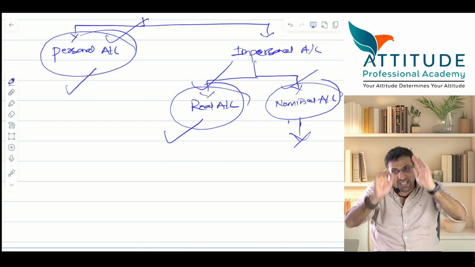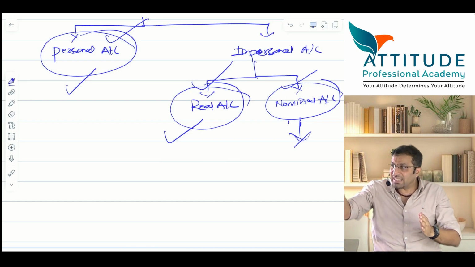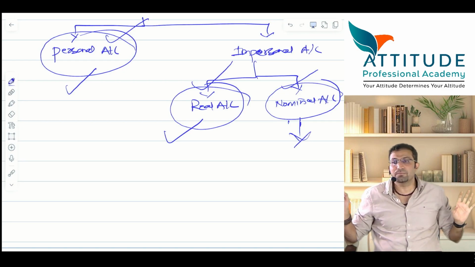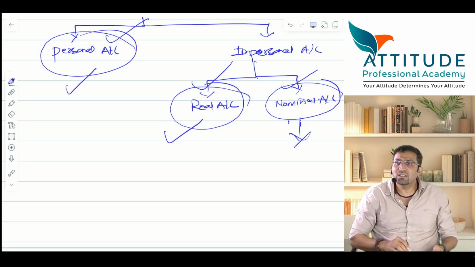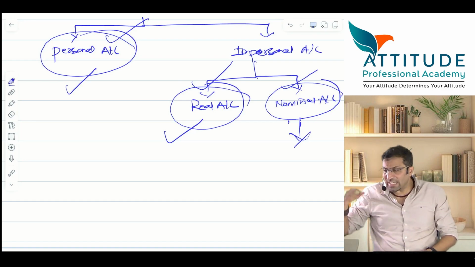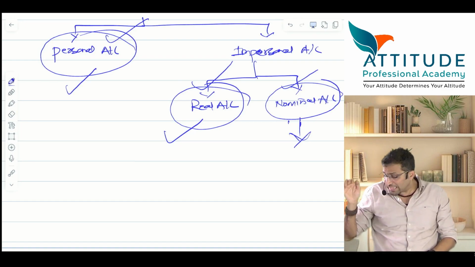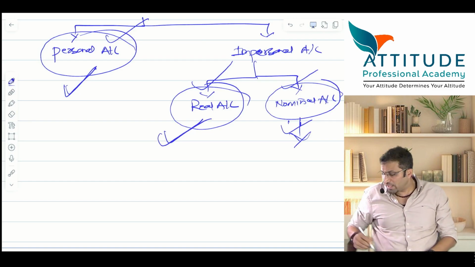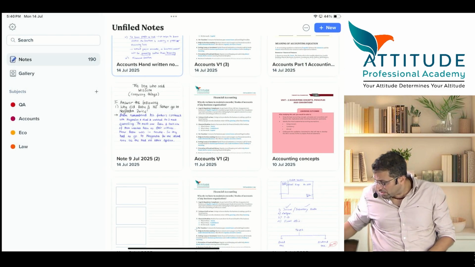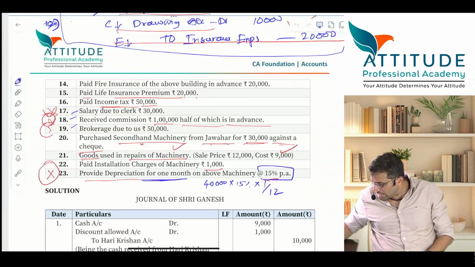Nominal accounts, उस साल का expenses close करो, अगले साल का नया expense account निकालो, नया electricity expense. That is a rule. Why that rule? I'll let you know. You don't have to worry about it. That is why this bifurcation is important. What is personal, what is real and what is nominal. And this is given in your notes.